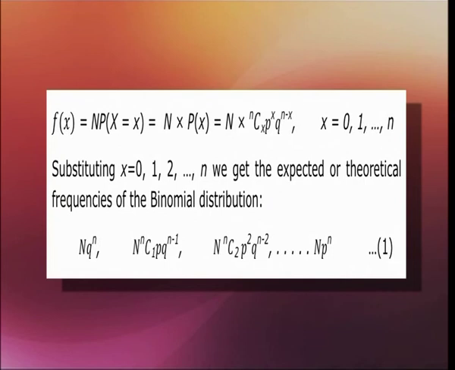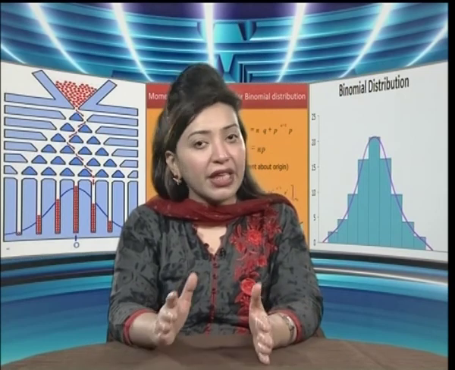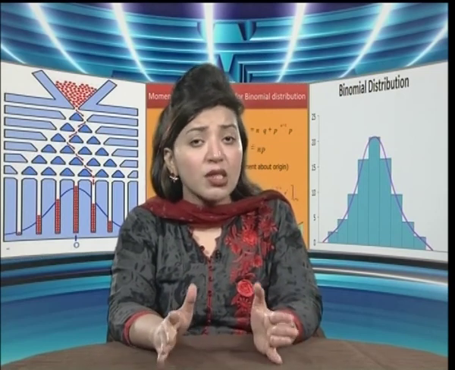Now, substituting x equals 0, 1, 2 till n, we get the expected or the theoretical frequencies of the binomial distribution. So, we will have these frequencies like N times q to the power n, N times nC1 times p times q to the power n minus 1, and N times nC2 times p to the power 2 times q to the power n minus 2, and so on till we have N times p to the power n. Let us make this equation 1. These expected frequencies can easily be obtained if p, the probability of success, is known.